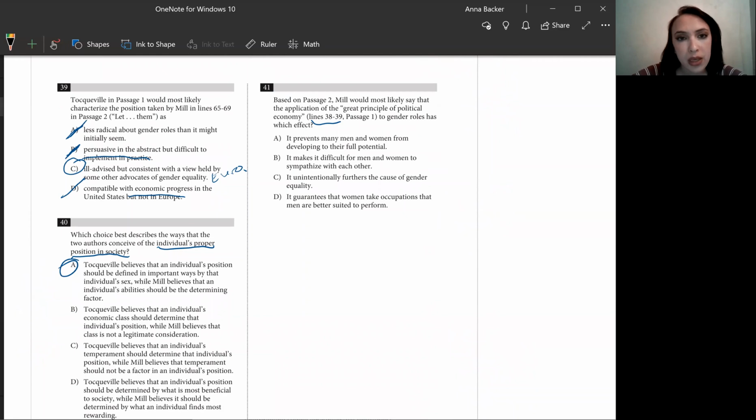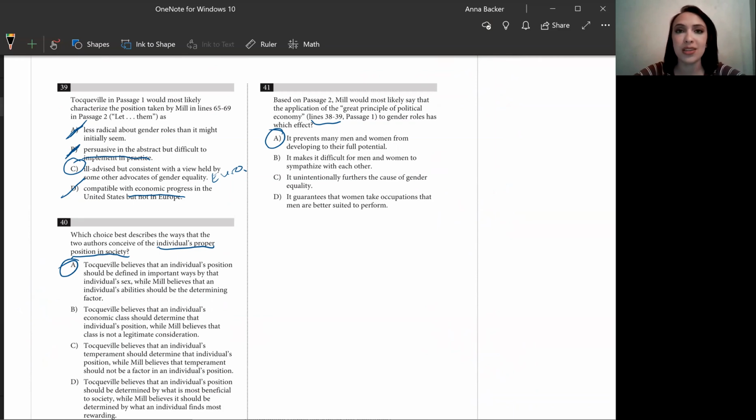Let's read A. It prevents many men and women from developing to their full potential. It's kind of just what I said, right? If we have men and women, and we're not allowing them to compete to see who's the best at the job, then they're not going to reach their full potential. So there we go, answer choice A.